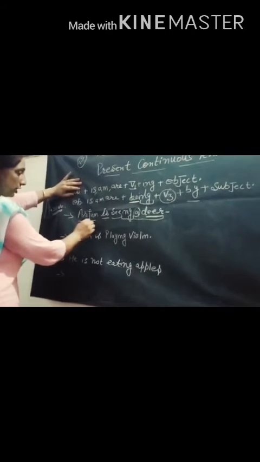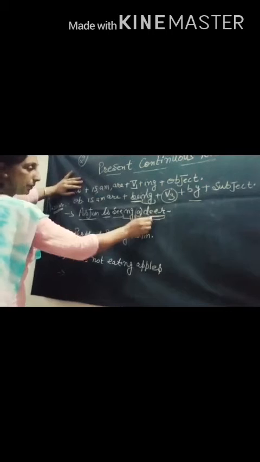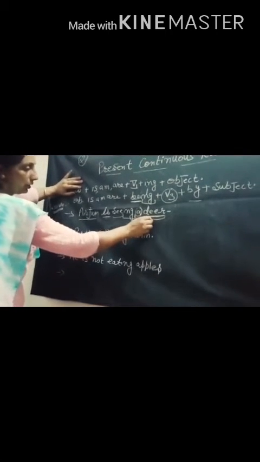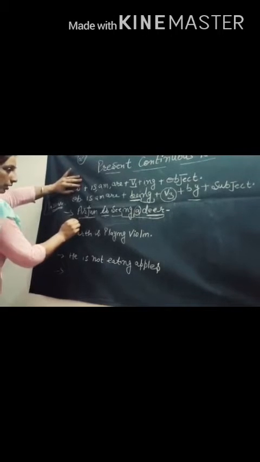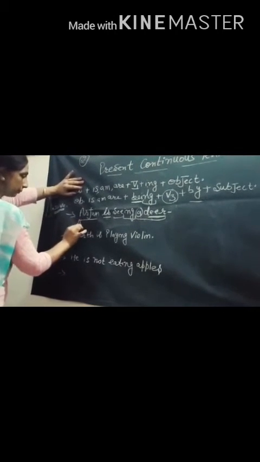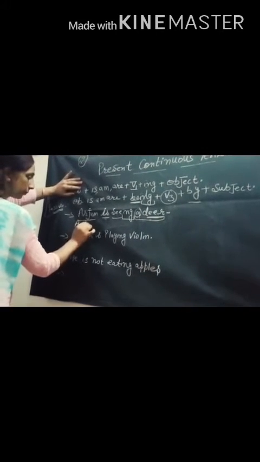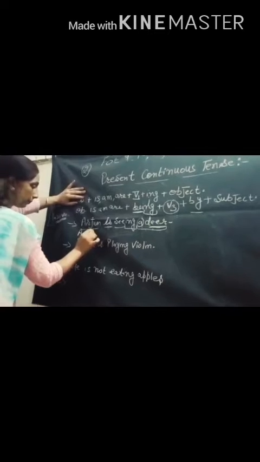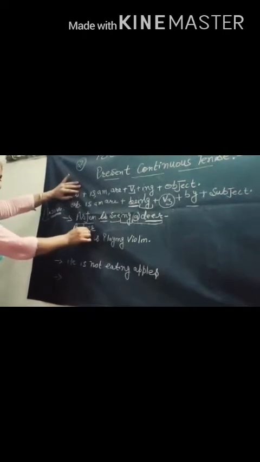Arjun is the subject here and it will go to the back, and the back word, like a deer, it will come in the very beginning. A deer. Deer is singular.